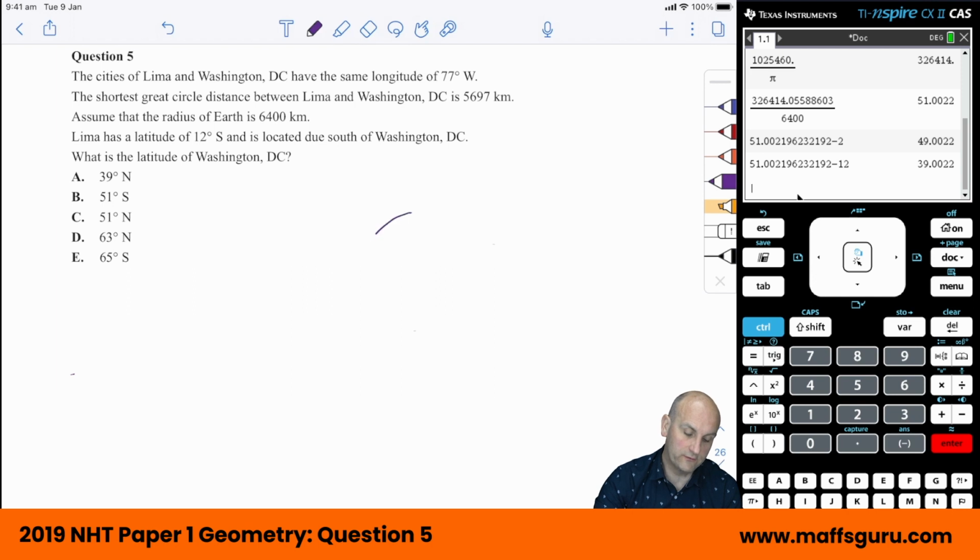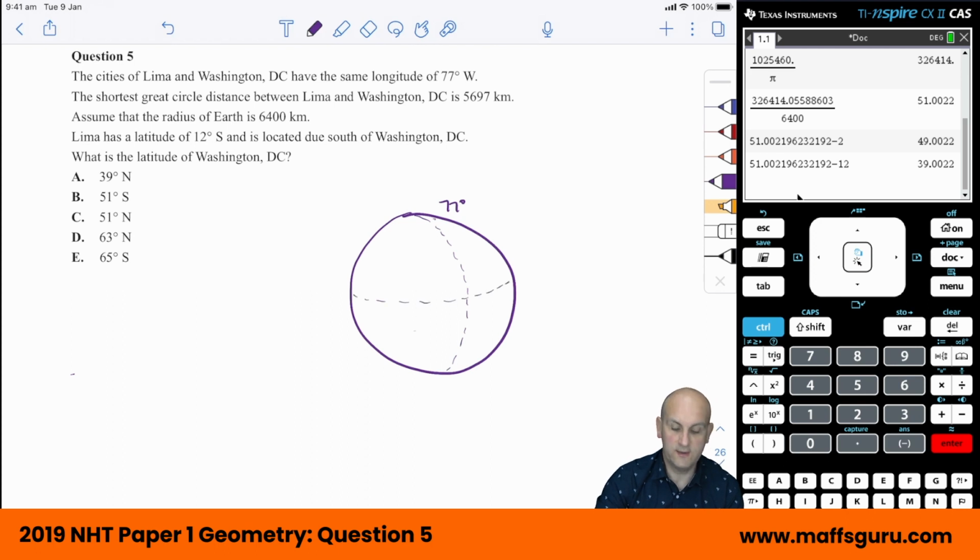So what I'm going to do is try and draw a sphere. And there is my 77 degrees. And we know that we've got our equator coming around there, 0 degrees. Now here's the center of my Earth. Washington, I'm going to suggest, is somewhere there, and Lima is somewhere down there. Now the question is telling us that this distance here is 5697 kilometers.